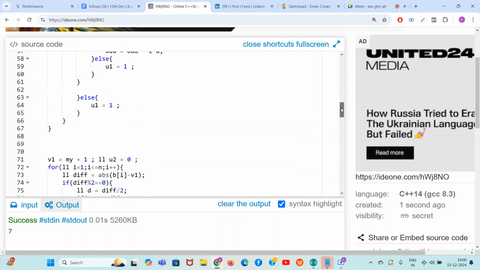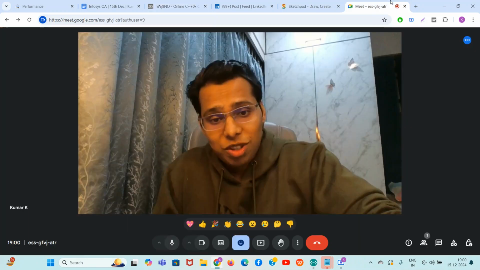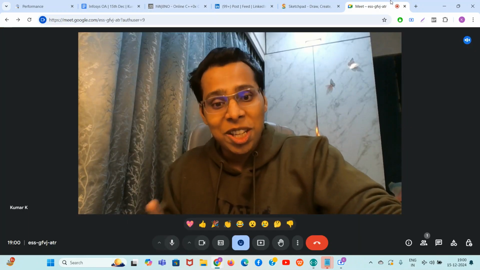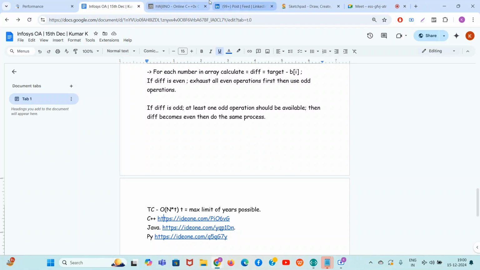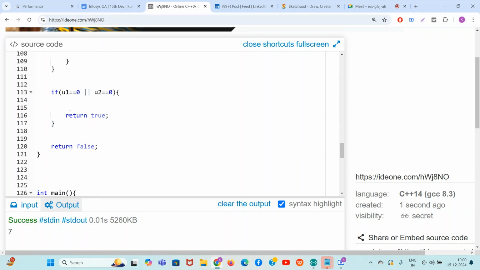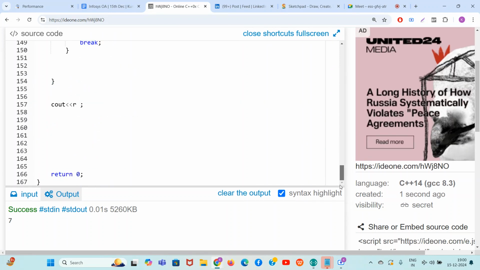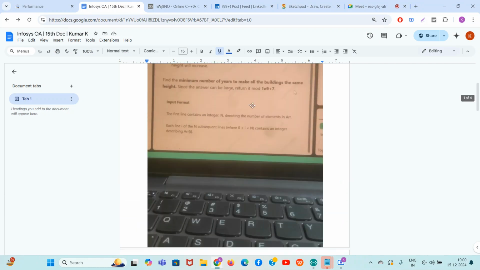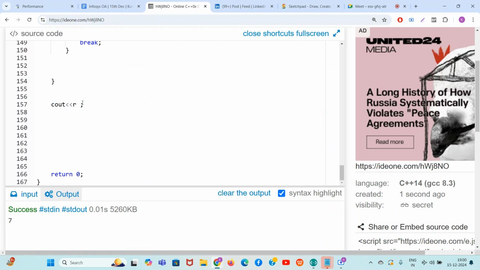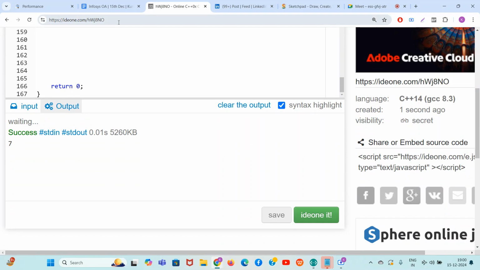But then I even tried to make them all equal to the maximum element plus one, because two values are possible. I try for both of them. If either one of them is working, I return true or else I return false. And guys, the final value, I'm not writing it here, but they want the final value modulo 10 raised to 9 plus 7. So make sure you put the modulo 10 raised to 9 plus 7 here. And then this problem is solved.